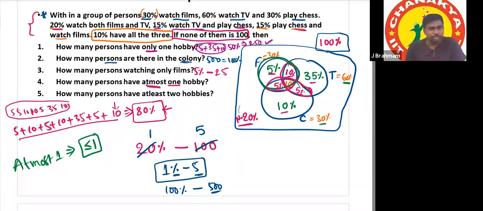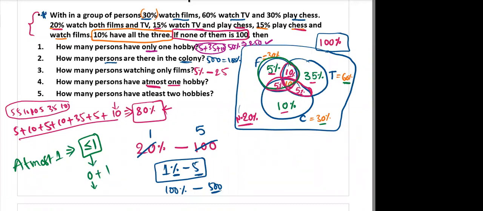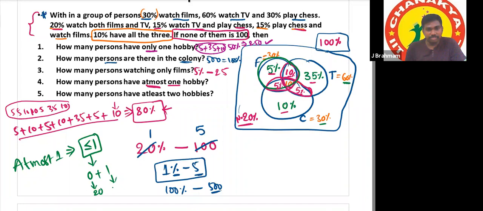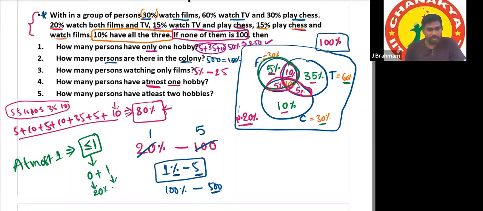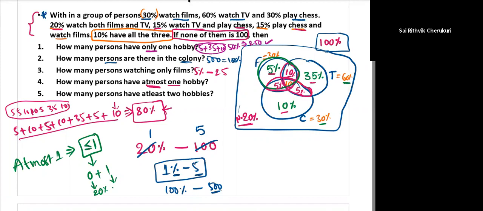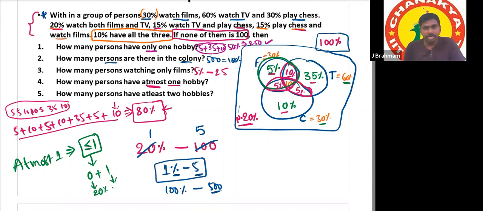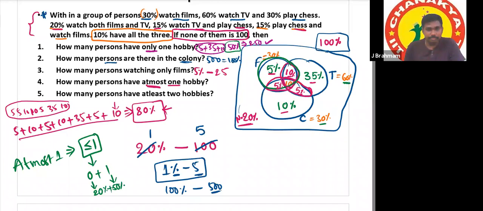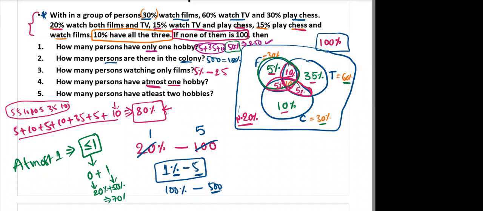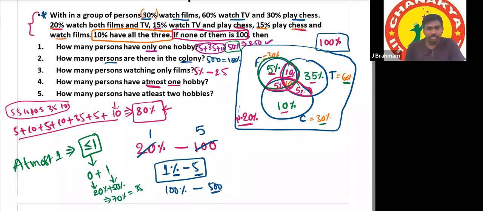Maximum it should be 1, but it should not exceed 1. So for this we can say it is 0 plus 1. No hobby is of how much percent? 20%. One hobby is of how much percent? We have already calculated here, 50%. Total how much percent? 70%. 1% is 5, so 70% will be 350. That's the answer.